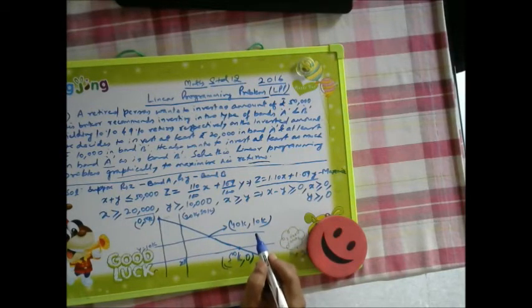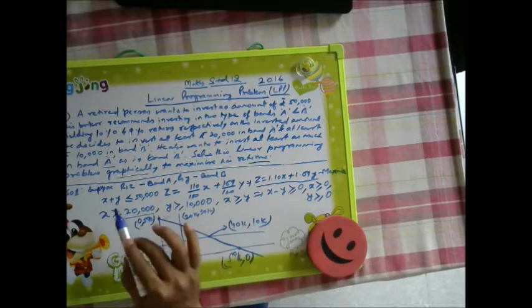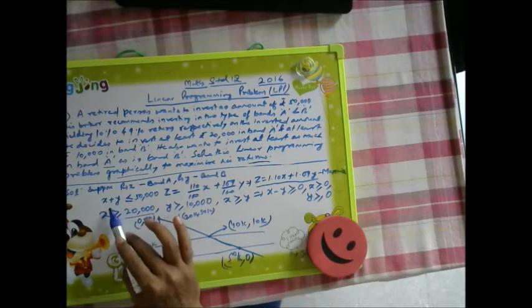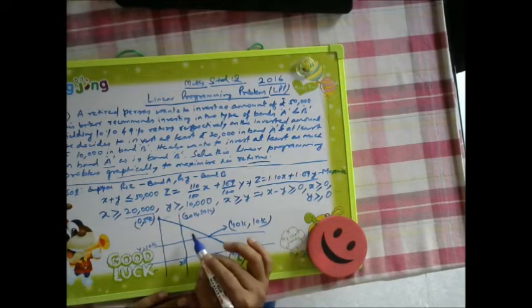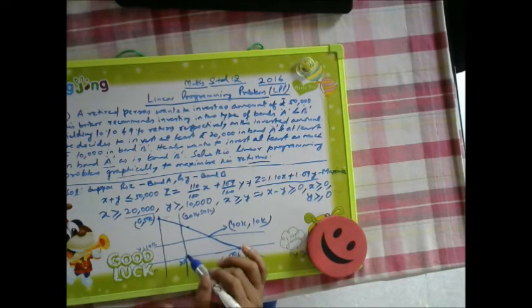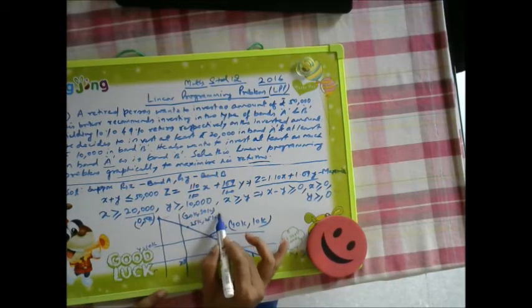Then if we are going for x equal to y, less than 50,000, then if x equal to 25,000, y also will become 25,000. So somewhere this point will be there, 25k, 25k.